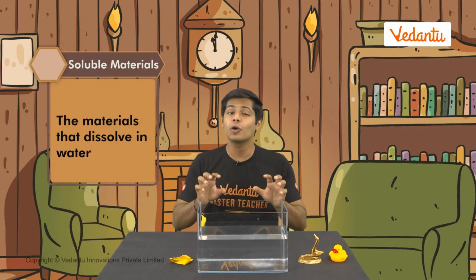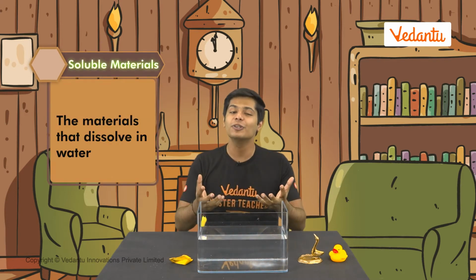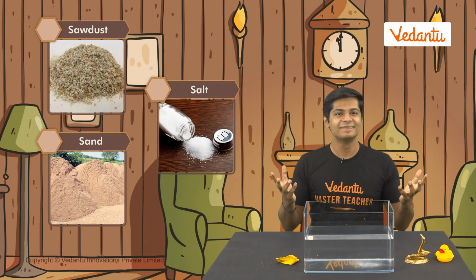Well, the sugar didn't magically disappear. It got dissolved in water. Such materials that dissolve in water are called soluble materials. Some materials like sugar dissolve in water while others don't. Can you guess which of these materials are soluble in water?